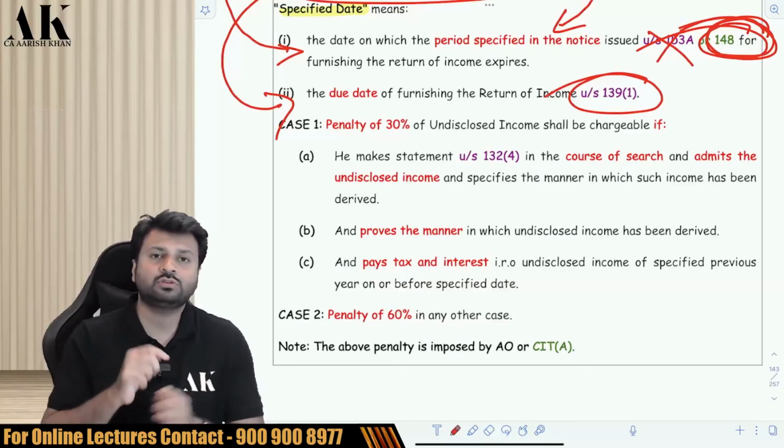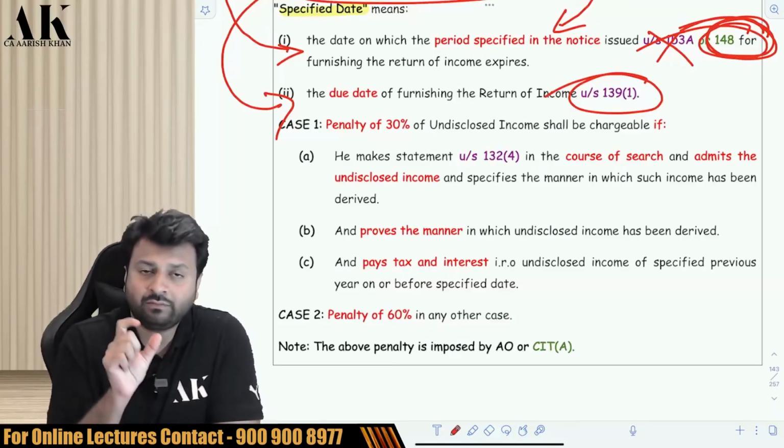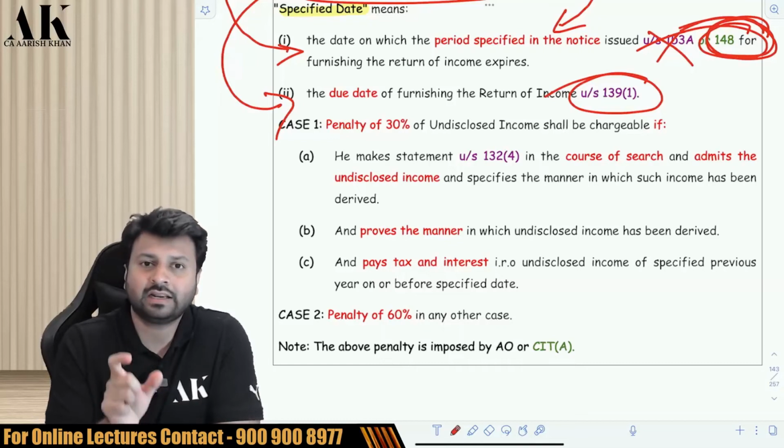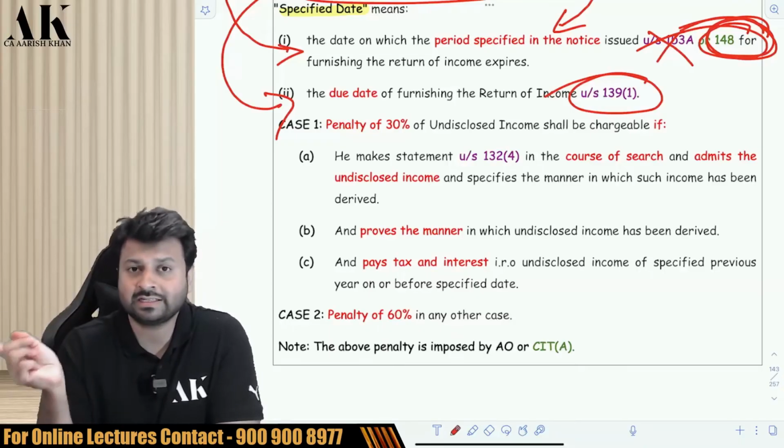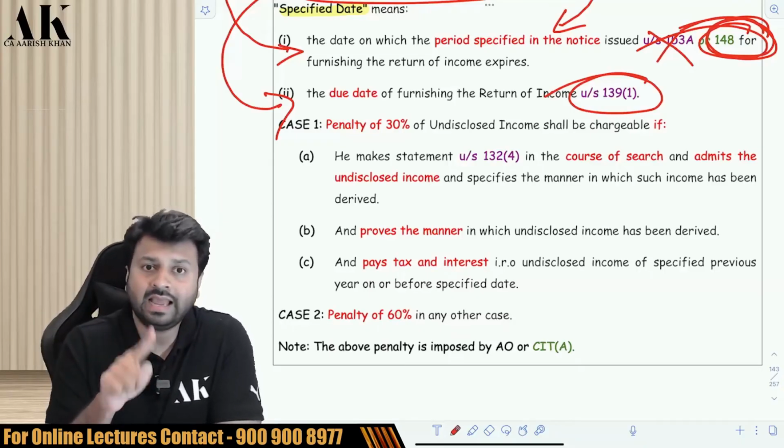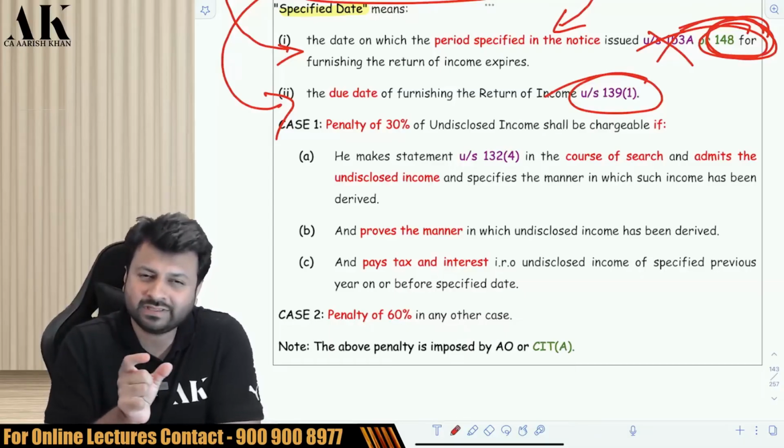So what is he supposed to do? Listen carefully. Whatever money, bullion, jewelry, etc. is found during the course of search, if you explain that it belongs to the specified previous year, that is last year or current year, he has to explain before the search ends, that is within a span of 1 or 2 days.